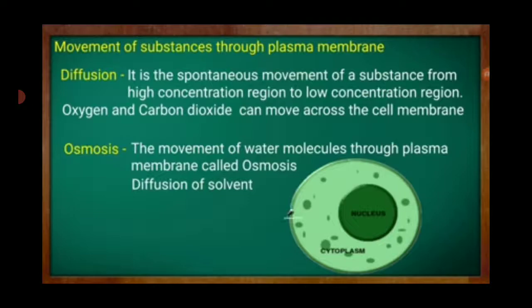Movement of substances through the plasma membrane. Two types of movements are observed in the plasma membrane, that is diffusion and osmosis. Diffusion is the spontaneous movement of substances from a high concentration region to a low concentration region. Oxygen and carbon dioxide can move across the cell membrane. Second one is osmosis. The movement of water molecules through the plasma membrane is called osmosis. Diffusion of solvent.